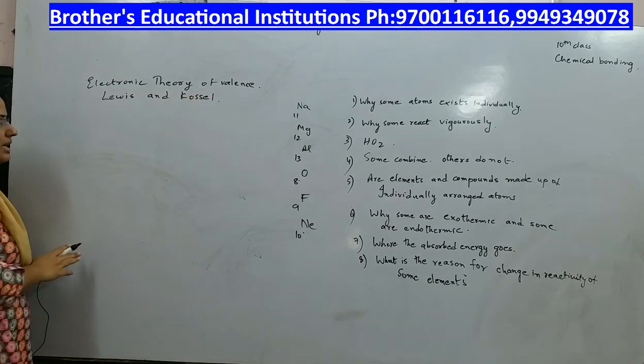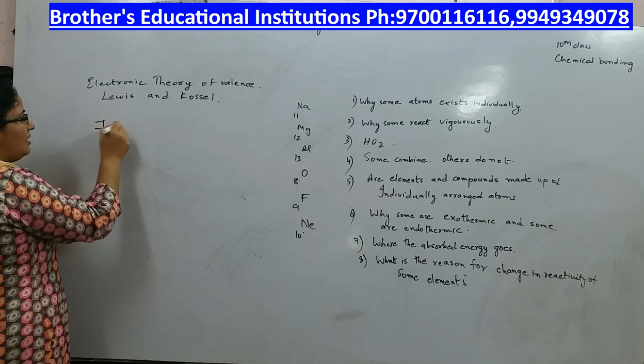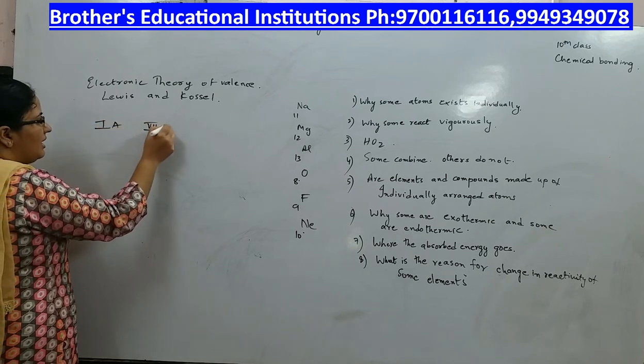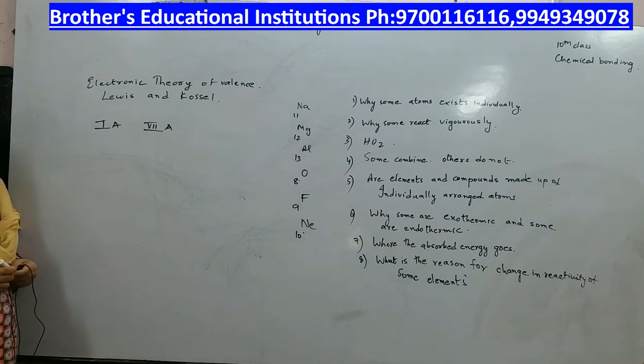As per this theory, the atoms from 1A to 7A and the remaining atoms are trying to achieve the electronic configuration of noble gases either by losing, gaining or sharing electrons.